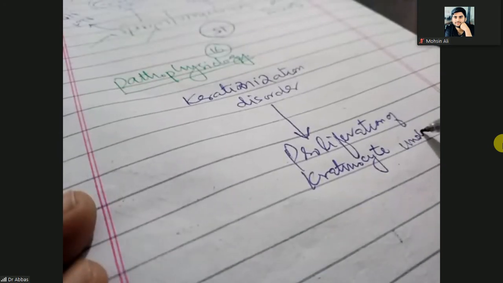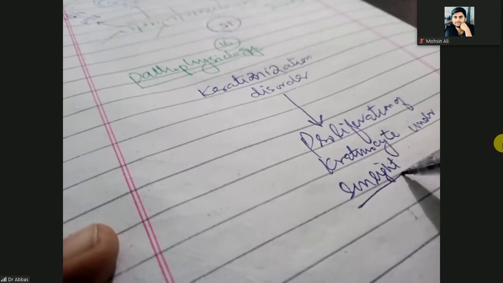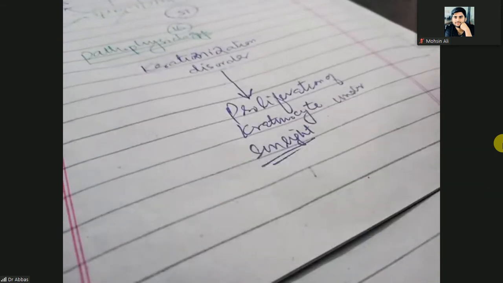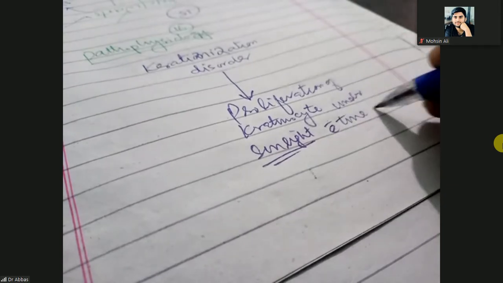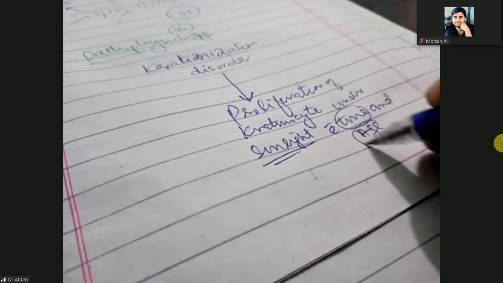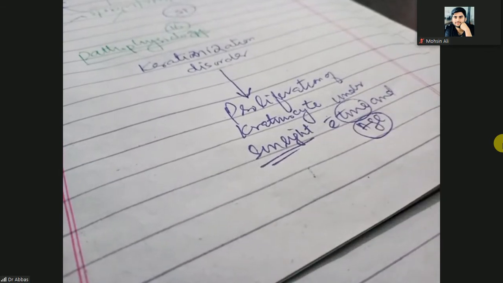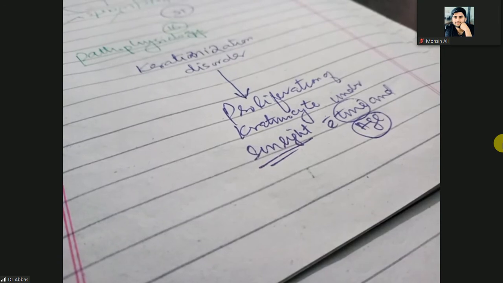under sunlight, when exposed to the sunlight over a period of time and age. With time and age, it means when your skin is exposed to the sunlight for a long period of time and with elder age, then there will be keratinization disorders.